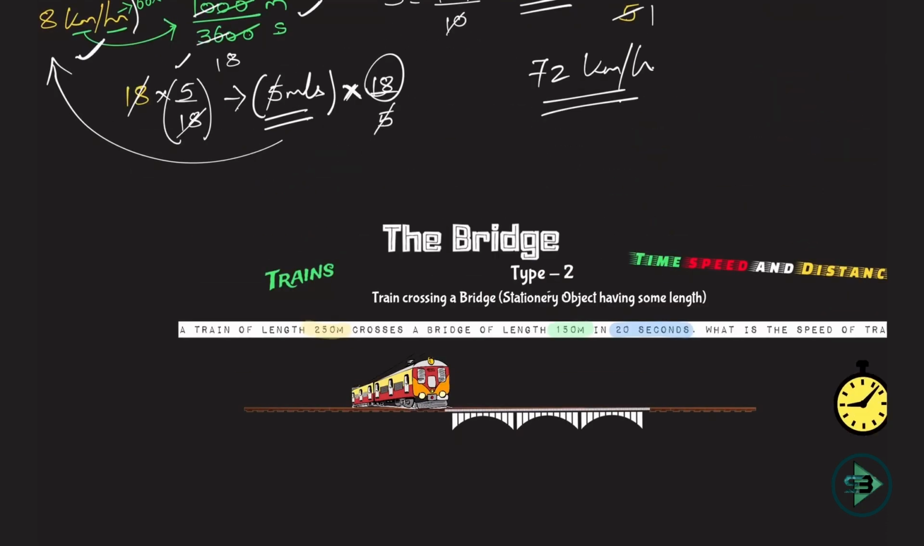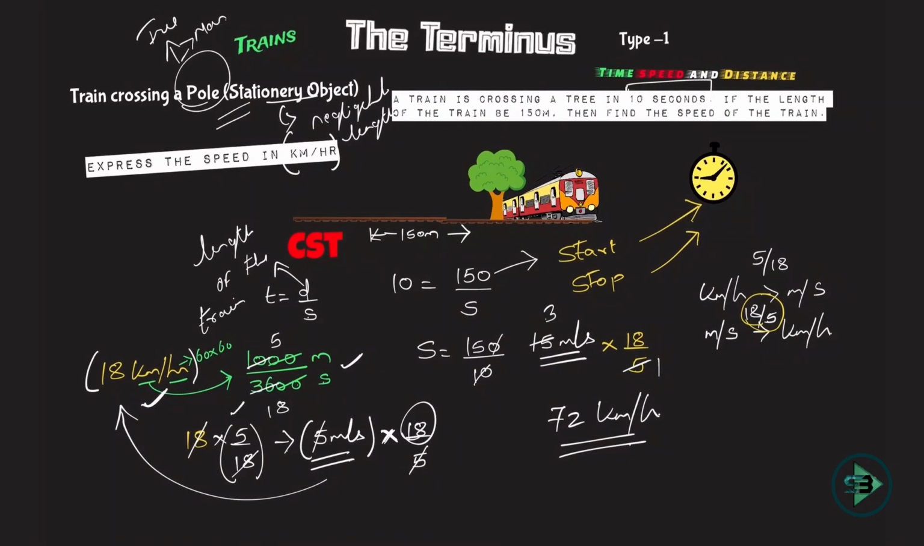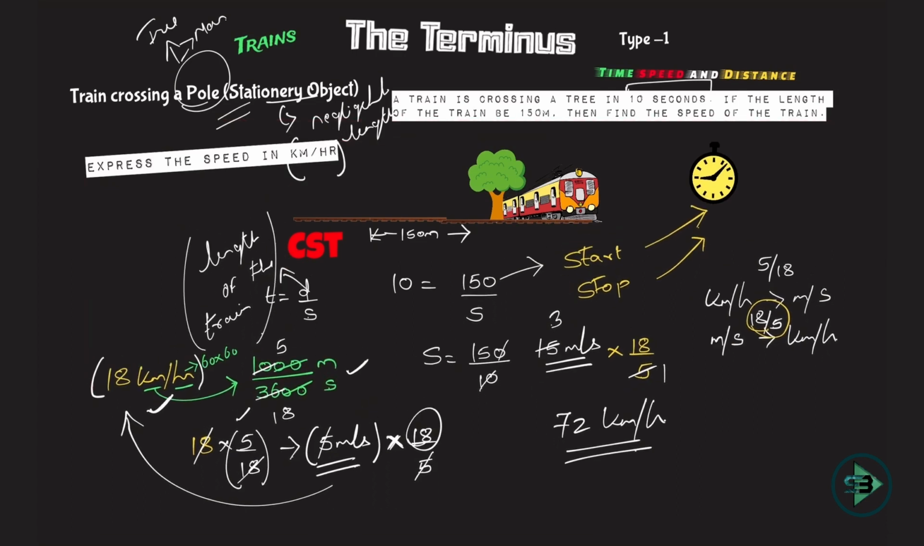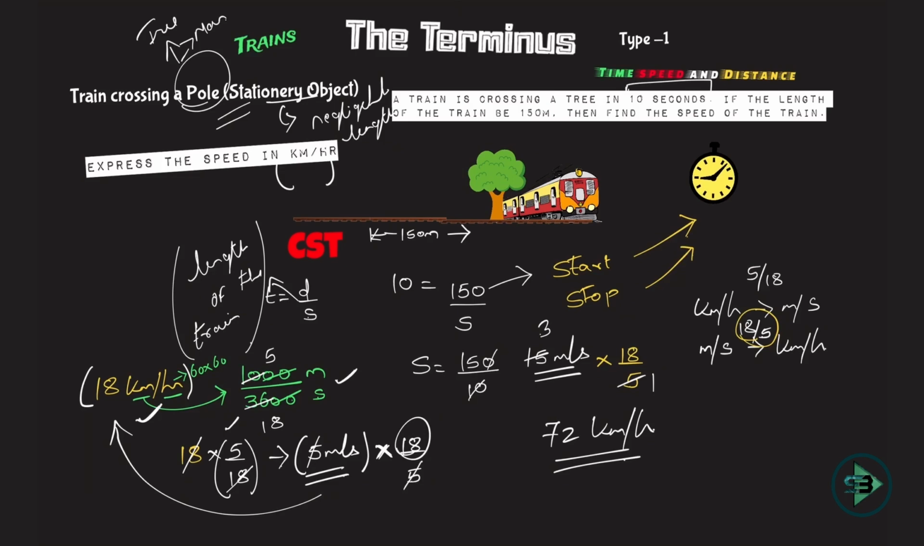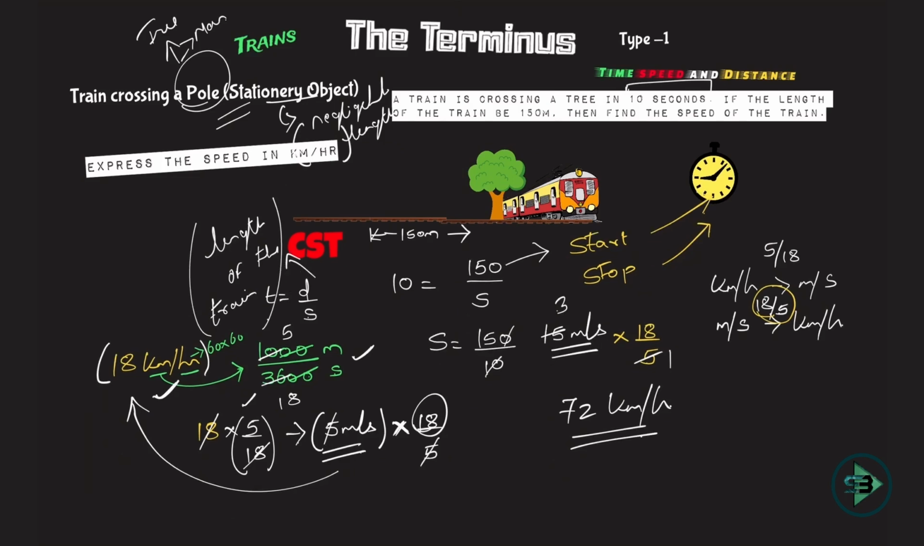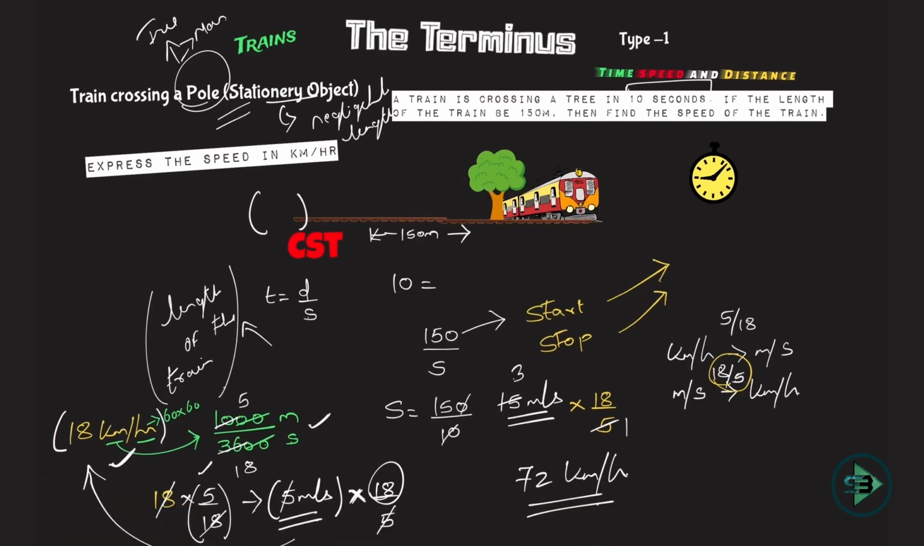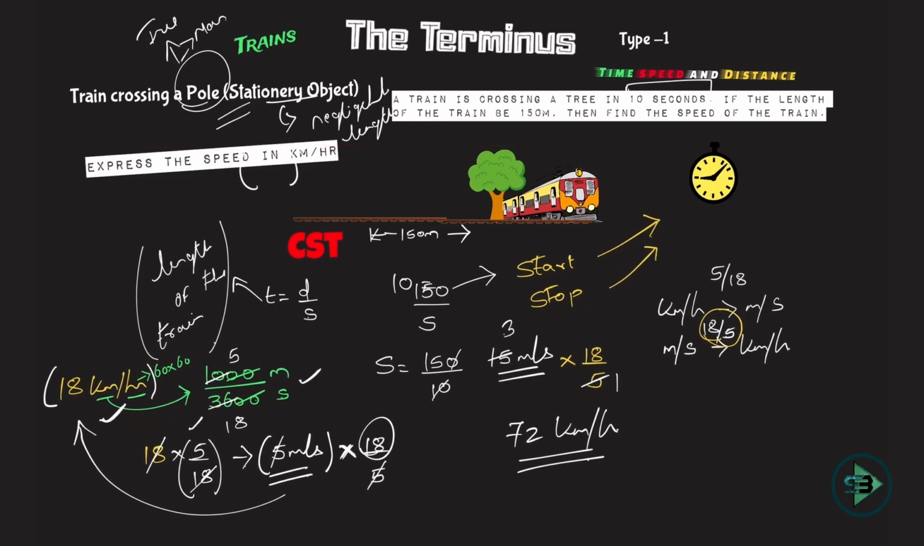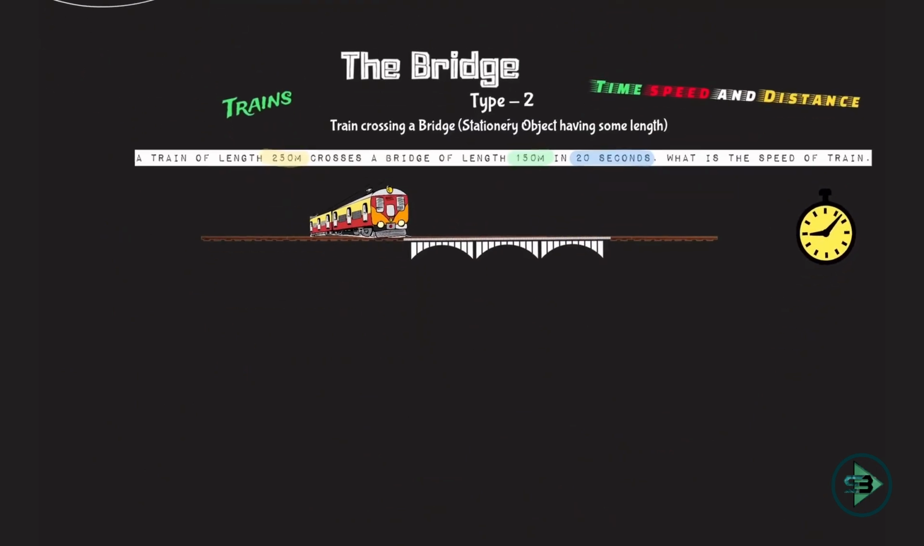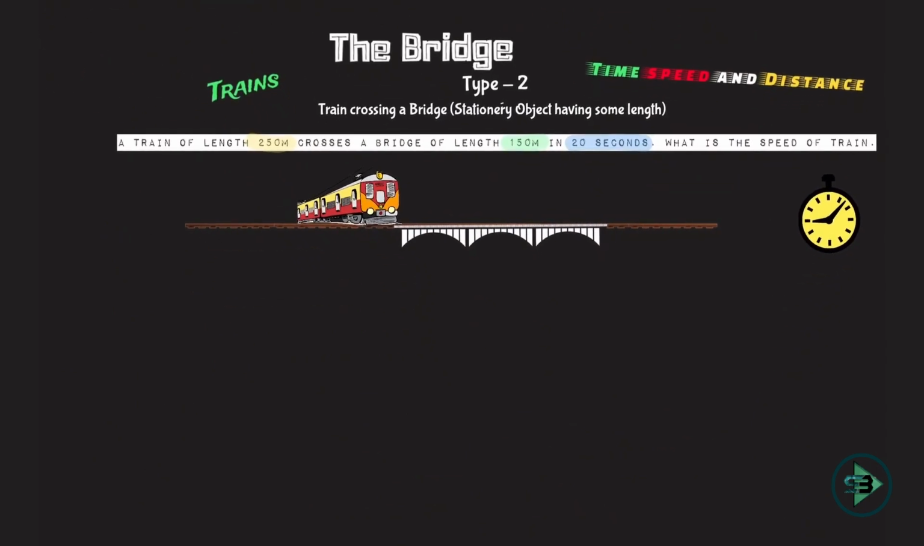What is the distance that we wrote in type 1, if you can recall? Distance was nothing but the length of the train. Why? Because as I start the stopwatch and I stop the stopwatch, during that time the train travels its length, and that's why we call the distance nothing but the length of the train. Now when you start the stopwatch and when you stop the stopwatch, whatever distance is traveled by the train will be the distance that we take into consideration.